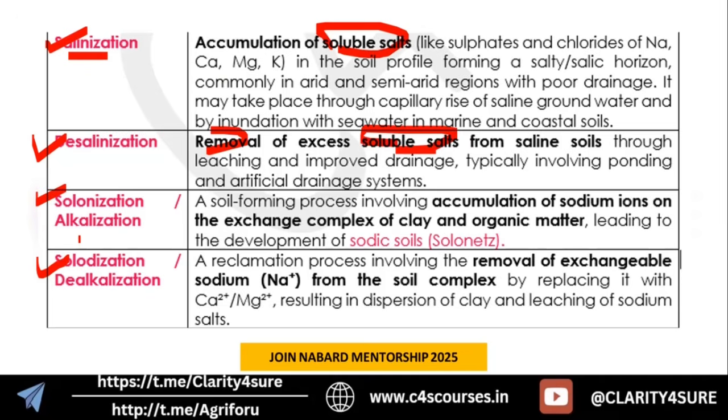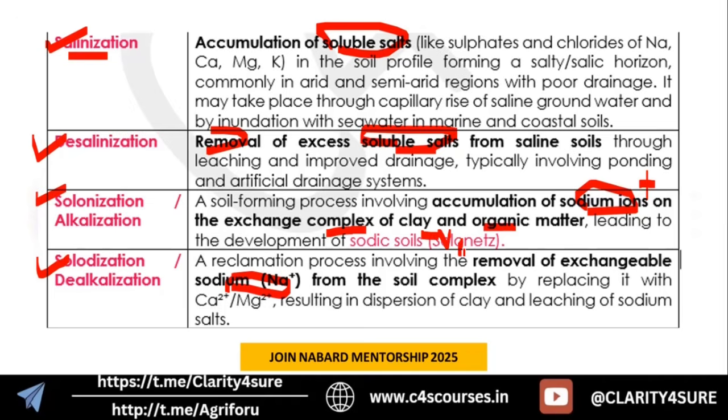Next concept is solonization and solodization. What is happening here? The key concept that you have to remember here is sodium ions, okay? Sodium ions particularly. So solonization is accumulation of sodium ions, and solodization means removal of that exchangeable sodium ion, okay. So I hope until now you're clear. So this sodium ion is accumulated where? It is accumulated on the exchange complex, okay. The sodium has a positive charge and the clay has a negative charge.